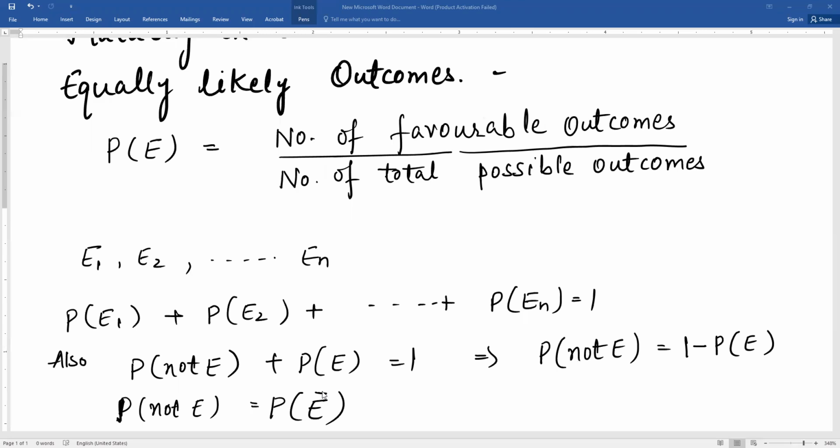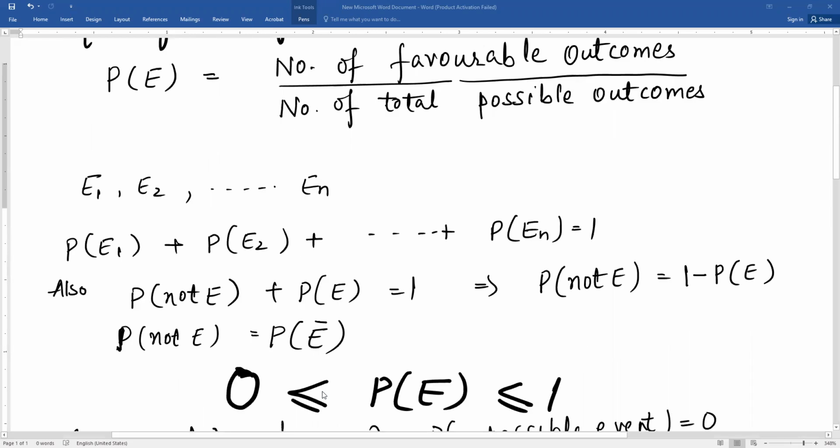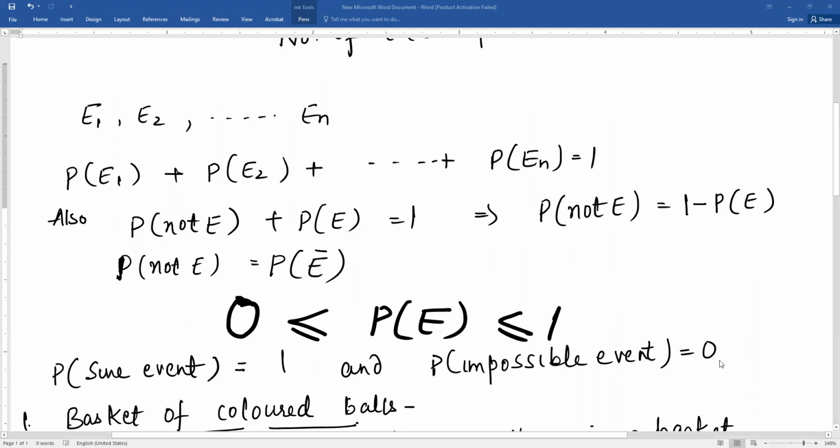They complement each other. Now, you also know that 0 is less than or equal to probability of any event, and it is less than or equal to 1. That means probability of happening of an event always lies between 0 and 1. A sure event has a probability 1, while an impossible event has a probability 0. Now, to understand more about the concepts of probability, let us consider some simple experiments.